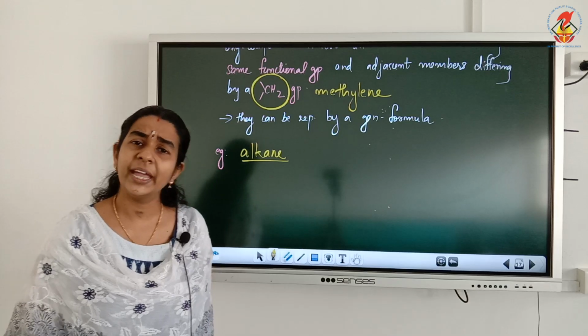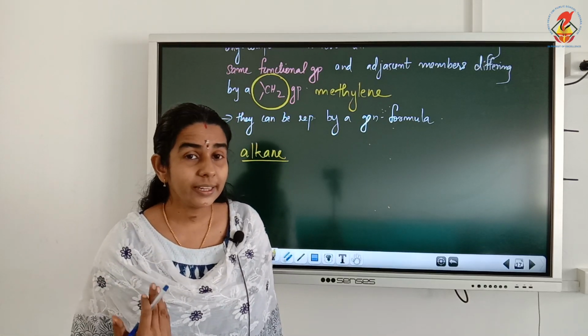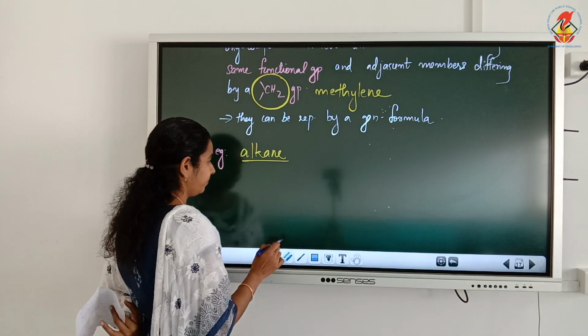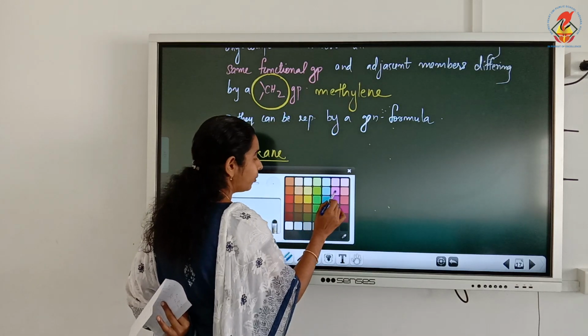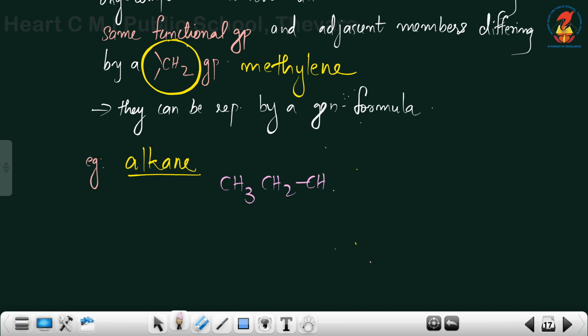homologous series, from any member we can start writing homologous series, but only adjacent members we can write. If I am starting from propane, what is the formula? CH3, CH2, CH3. Okay, propane.